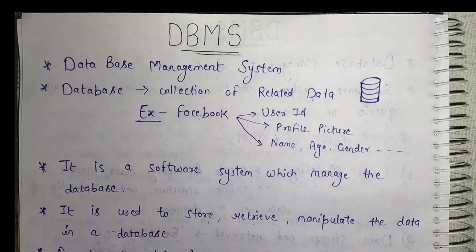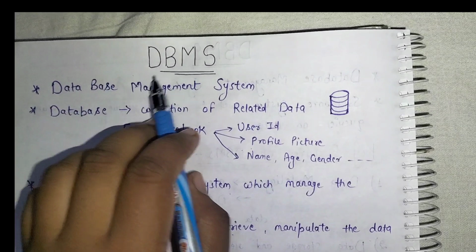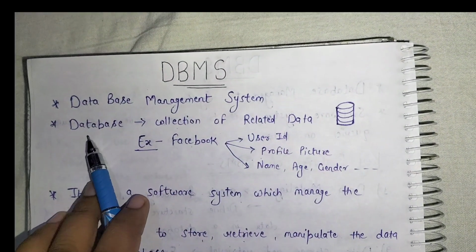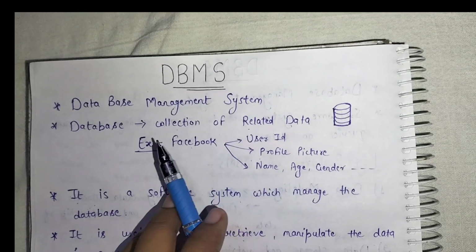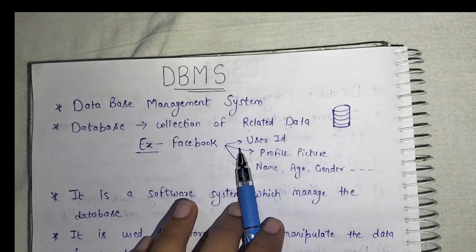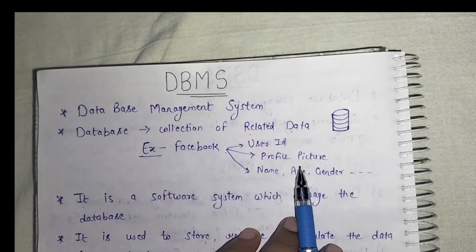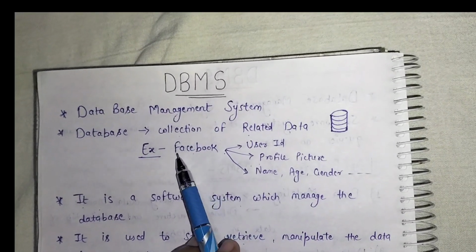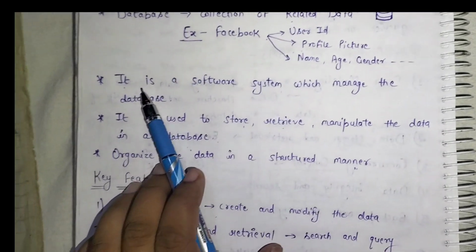Today we will talk about what is DBMS. DBMS stands for Database Management System. Database is a collection of related data. For example, Facebook. When we create an account on Facebook, it can take various information of the user like user ID, email ID, password, profile picture, and so on. So Facebook can store these details in our database.